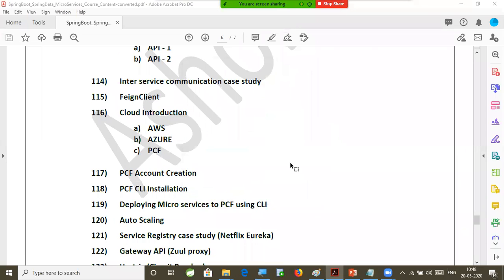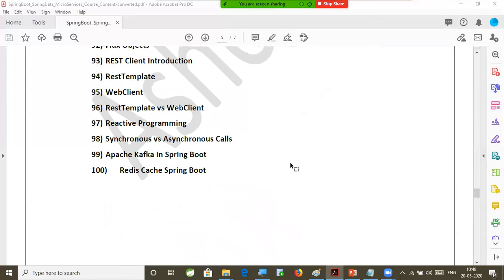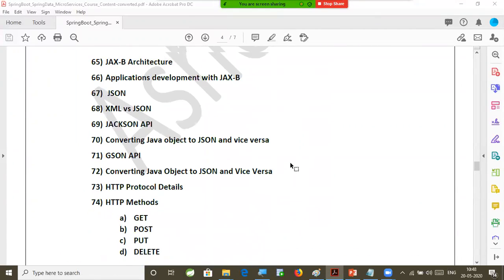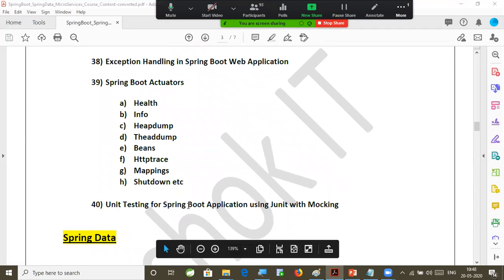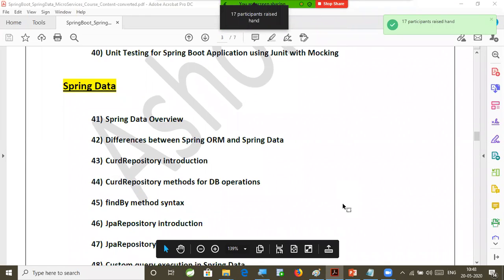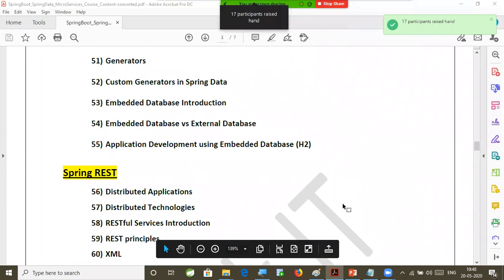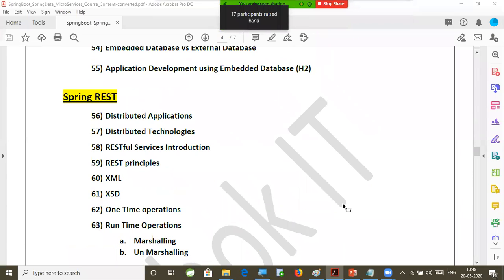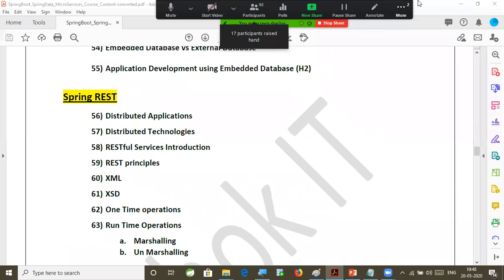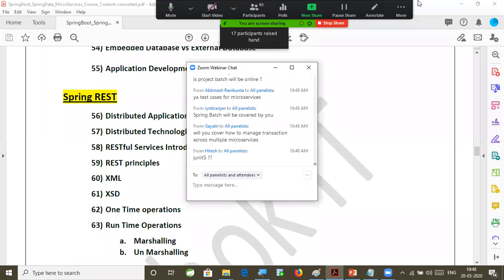And one more thing I forgot to tell you, how to do unit testing by using JUnit and Mockito. Unit testing also will be covered for our application. I think I mentioned that already. Yes, unit testing for our boot application using JUnit and Mockito. For microservice based applications also, how we will perform unit testing, that we are going to cover. That is part of the development only, sir. I don't need to highlight that I am going to teach JUnit. When we develop an application, definitely you have to complete the unit testing by using JUnit. Then only you can say your service is completed. If I develop a service, I will do unit testing also.